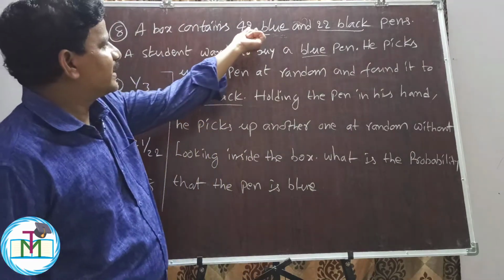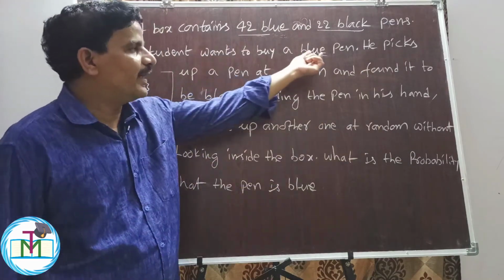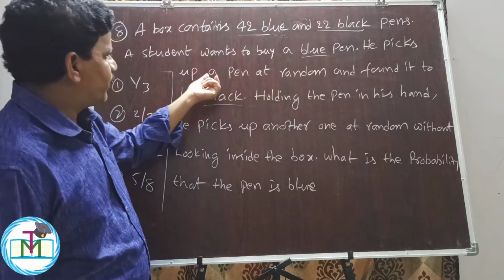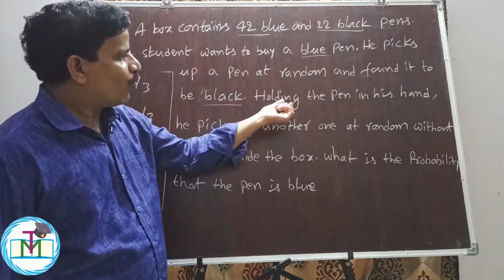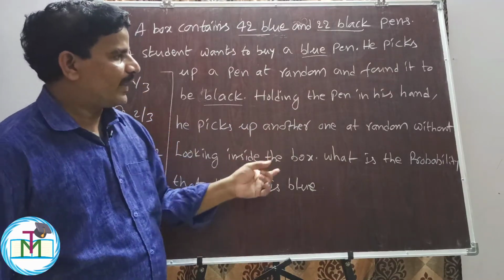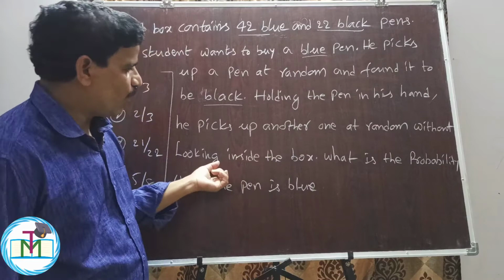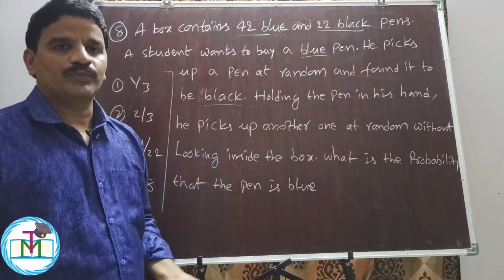A box contains 42 blue and 22 black pens. A student wants to buy a blue pen. He picks up a pen at random and finds it to be black. Now, holding the pen in his hand, he tries to pick another pen at random without looking into the box. What is the probability that the pen is blue?